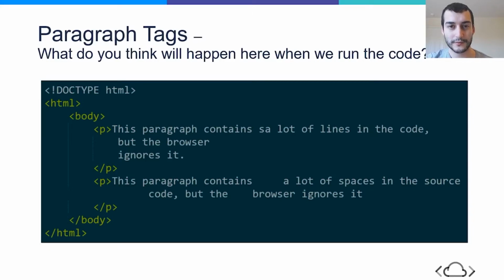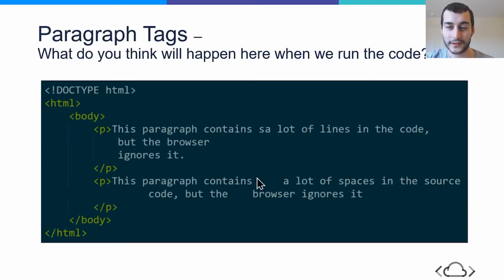In this code, we have 2 paragraphs. Our first paragraph has words separated by 1 space. But then in our second paragraph, we have words separated by different amounts of space, or multiple spaces. So if we were to run this code and output it to our web page, what do you think visually it's going to look like? Do you think our first paragraph is going to look different from our second paragraph because of the spacing, or do you think they're going to look the same? Well, the answer is that they're going to actually look identical.